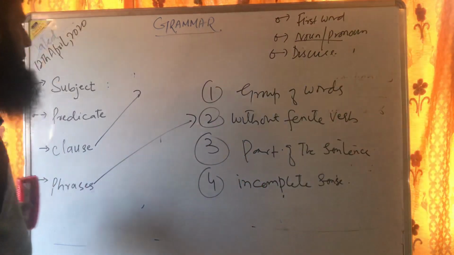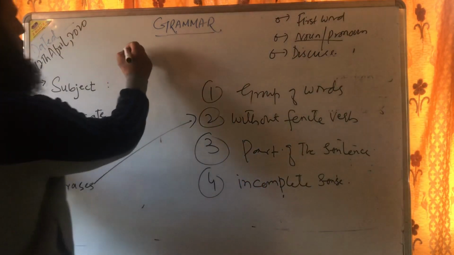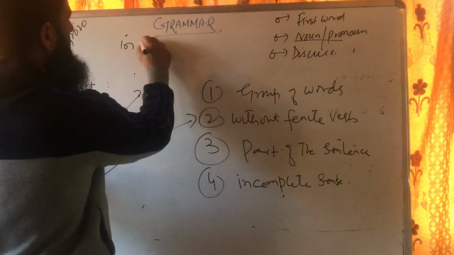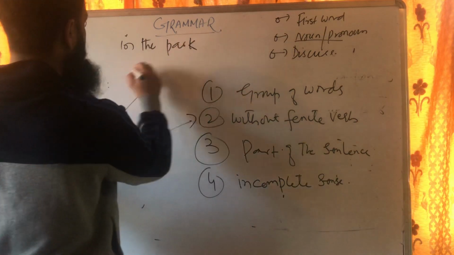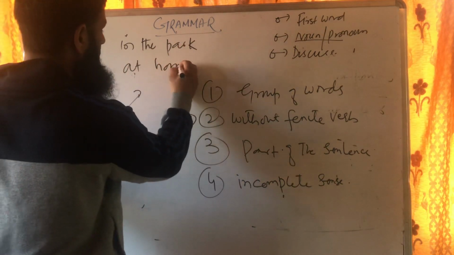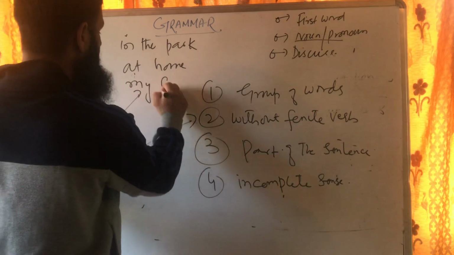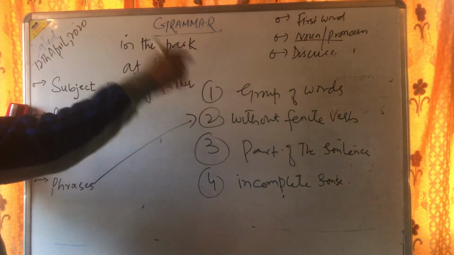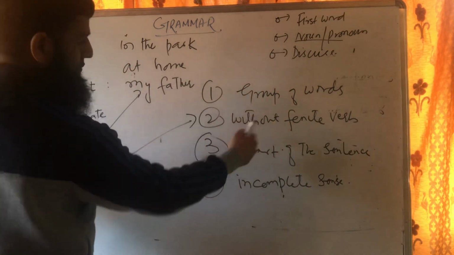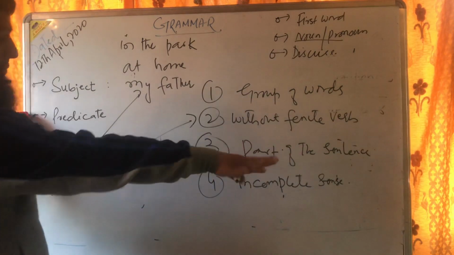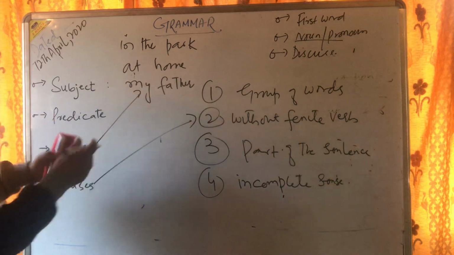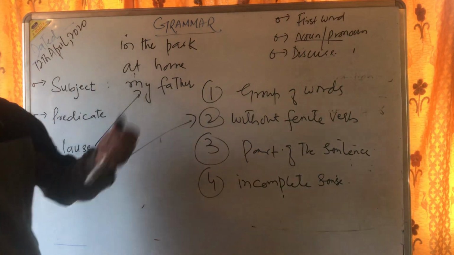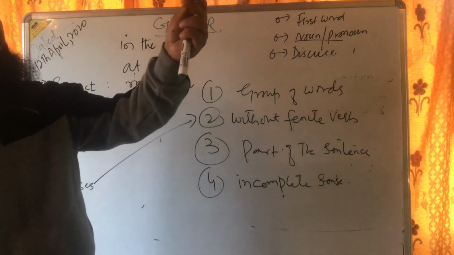I'll put down some examples. One of the examples I can write is in the park, at home, my father. All are groups of words, but they lack verbs. They lack a finite verb, right? And they are part of the sentence. For example, like this, this is actually the part of the marker, so this is worth nothing.